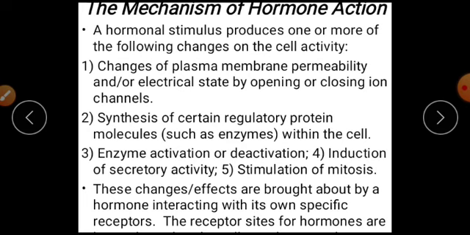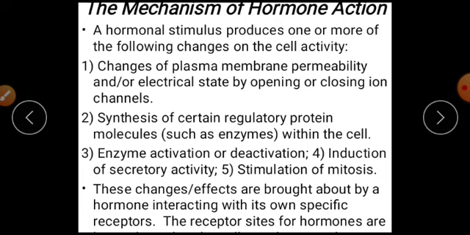And another mechanism of hormone action is the induction of secretory activity and the stimulation of mitosis. You know that in the process of cell division, mitosis is likely to be initiated by what? By the hormones. Those hormones act in such a way as to start mitosis. So this is what we call the hormonal mechanism of action.